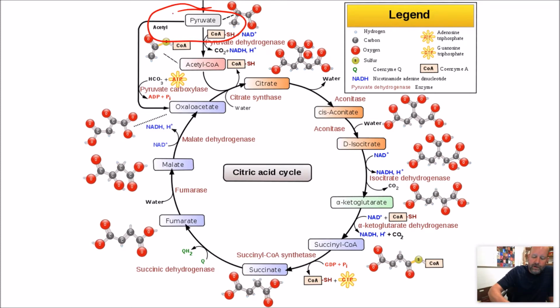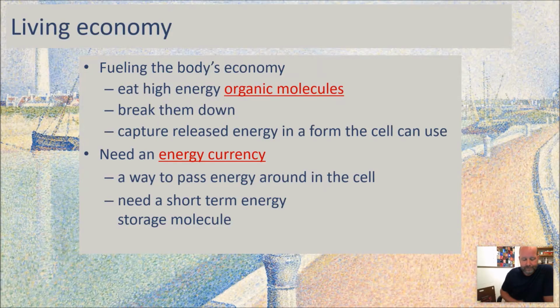Pyruvate comes to the mitochondria, and this is not something you need to worry about right now. We'll go through some of this later, but I'm just trying to show you that we break down these fuel molecules, these energy molecules. We break them down stepwise to release energy. It's very, very controlled, and we're generating NADH. This GTP is going to be used to make ATP. We're getting more NADH. These are all processes that make energy available to us, right? Here we're getting some ATP also. So we're getting a lot of energy out of breaking down this glucose, and we're not getting it like an explosion. We're doing it all stepwise.